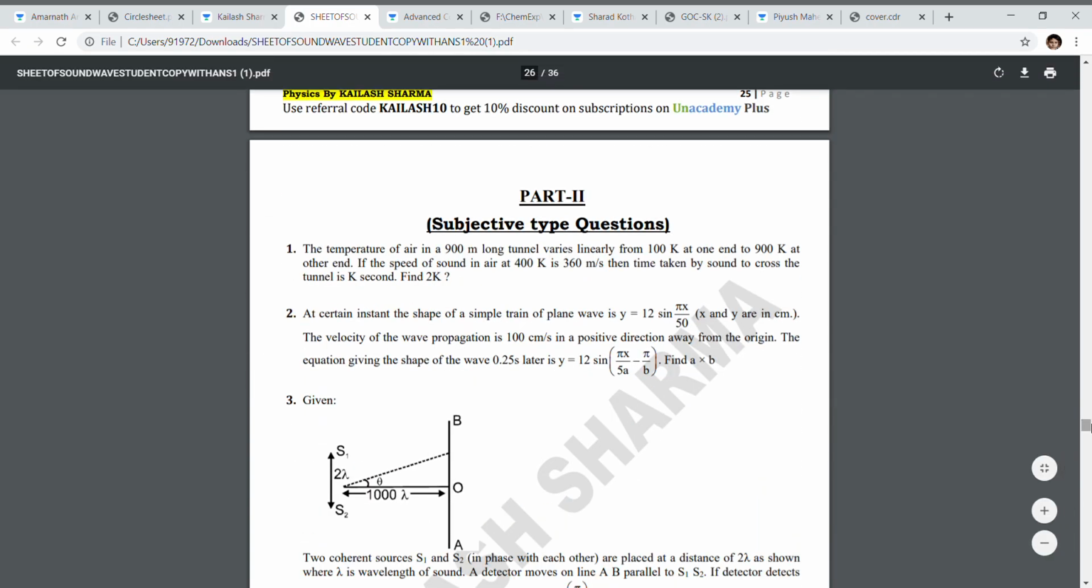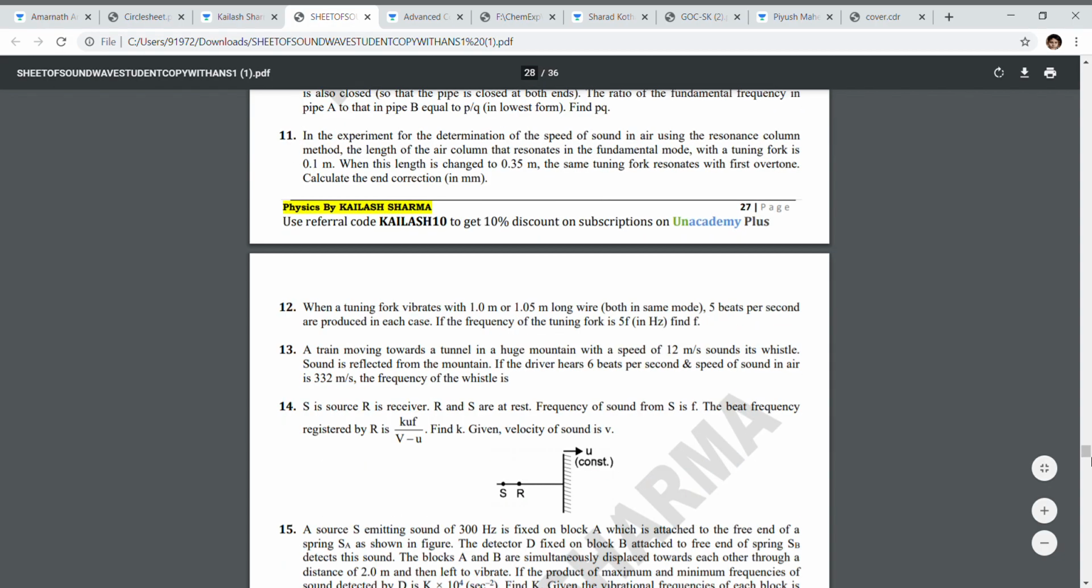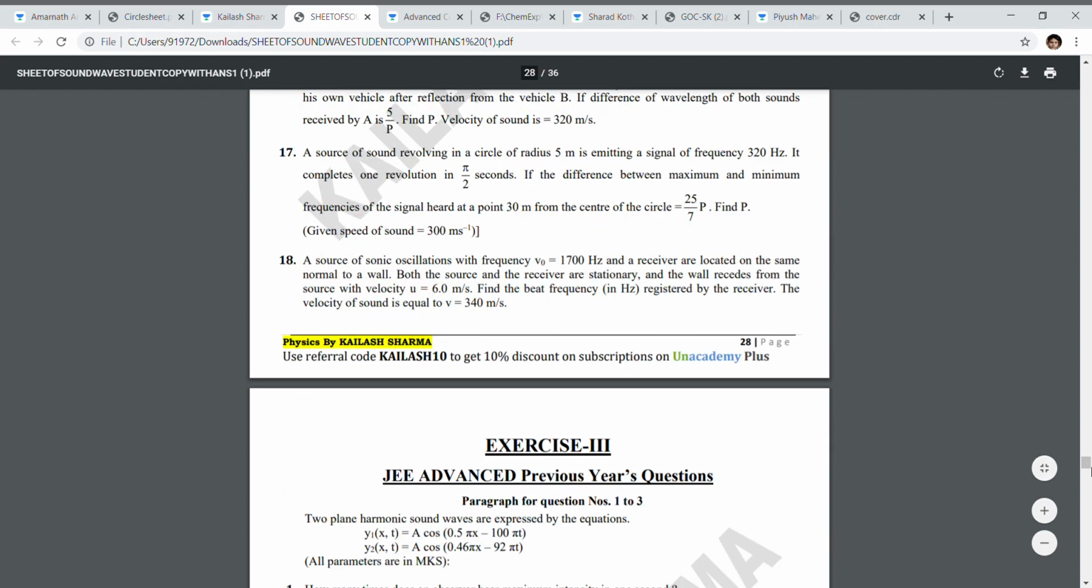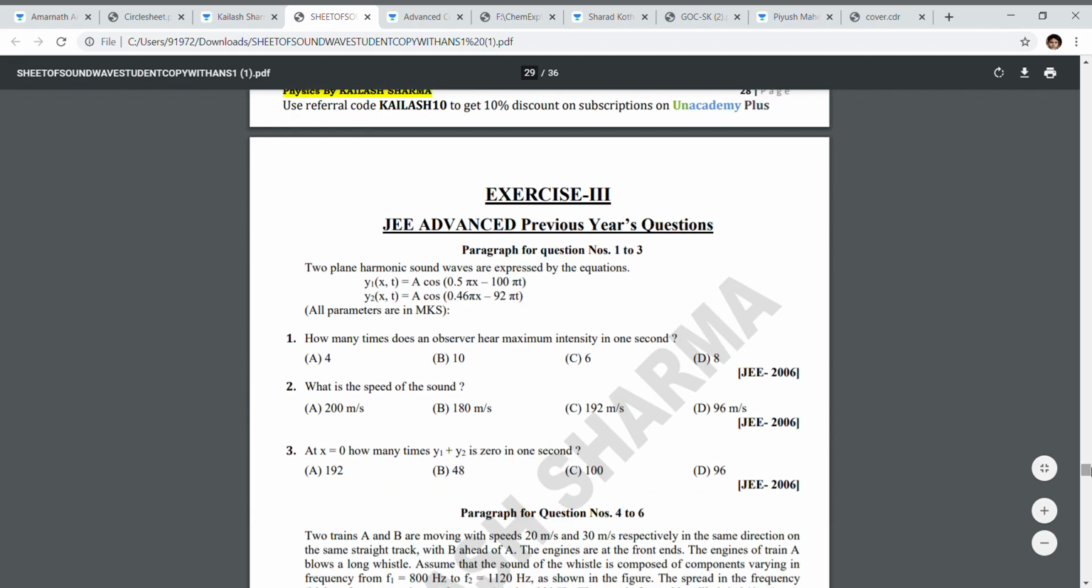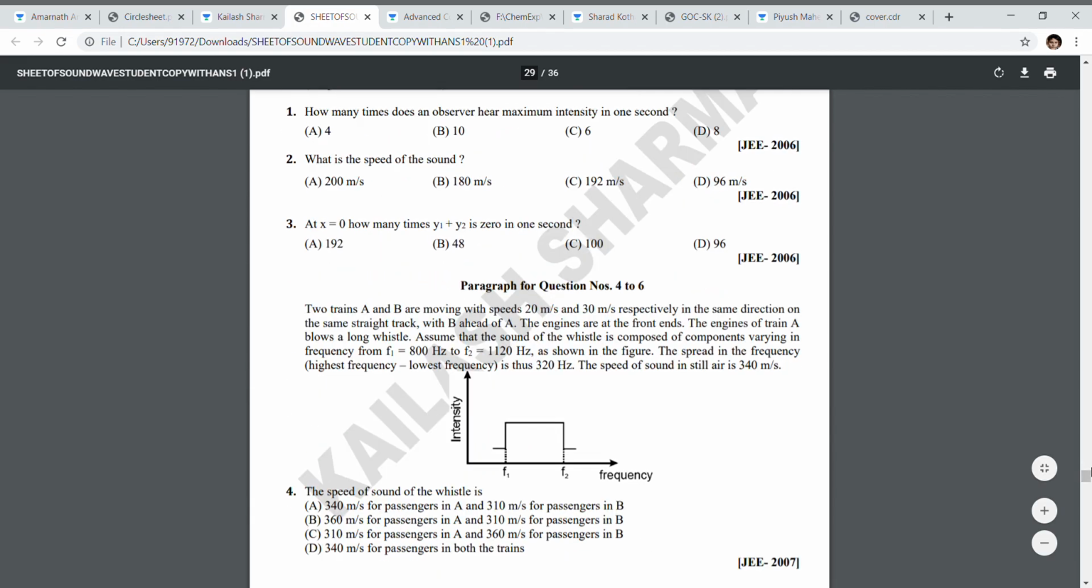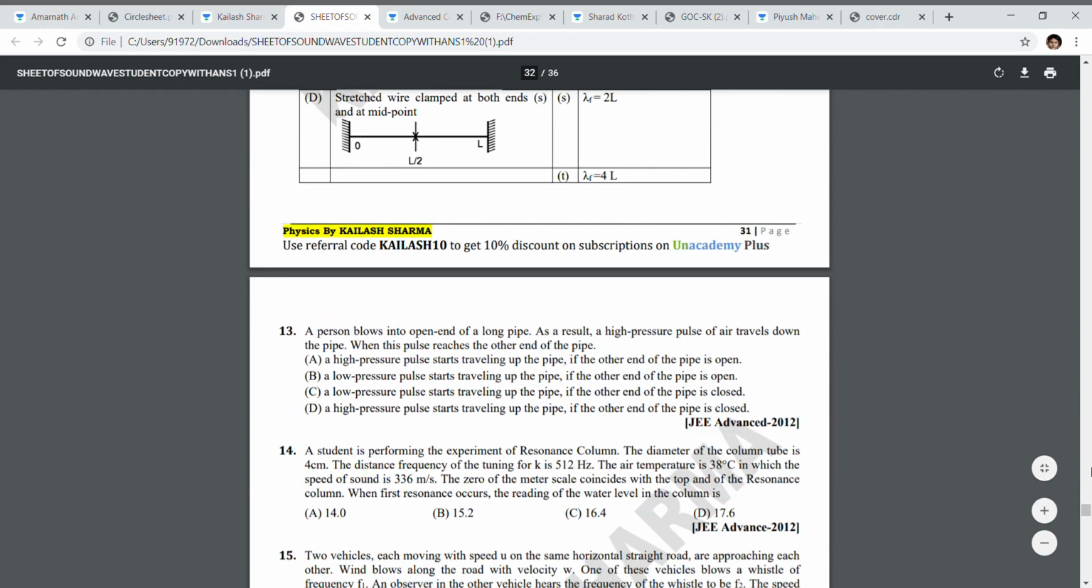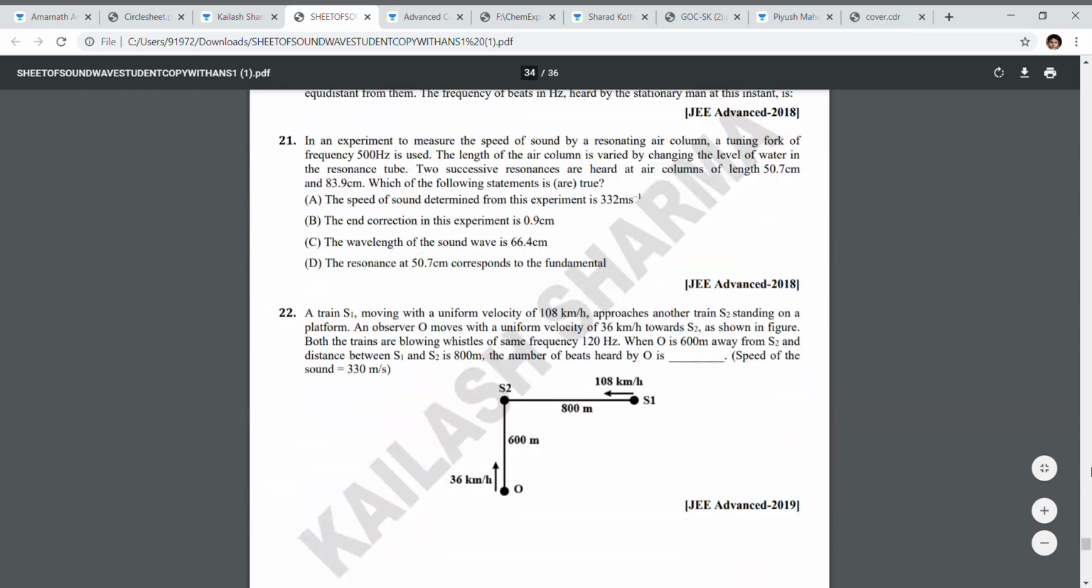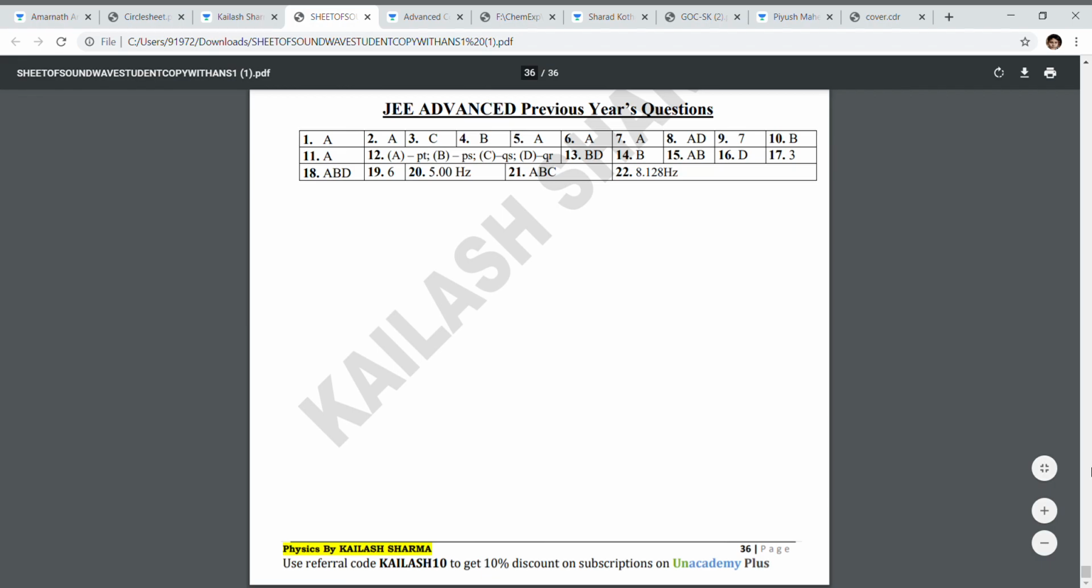Then comes part 2, which is called subjective type questions. These subjective questions are very good, and it also contains some Irodov questions. You can see the relevant Irodov questions. And then come JEE Advanced PYQs, and at the last of the sheet there is an answer key.